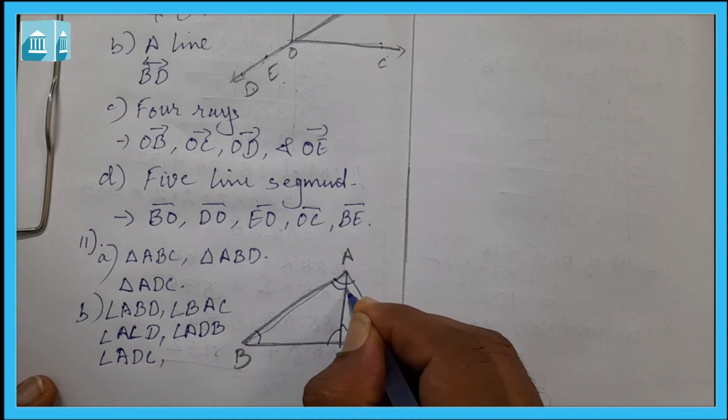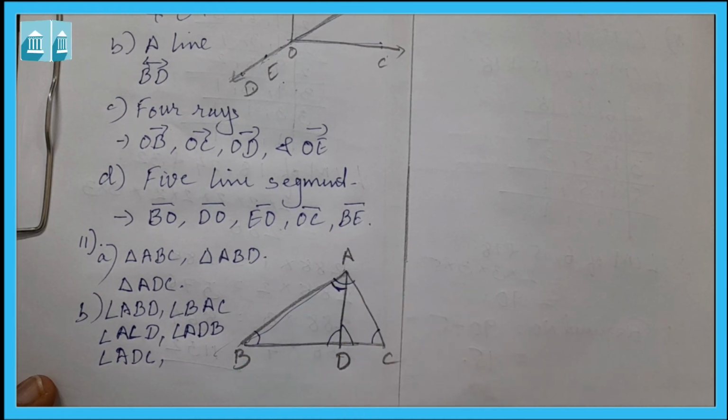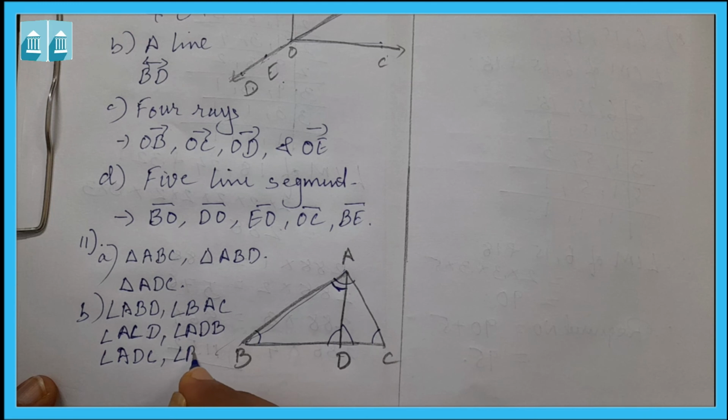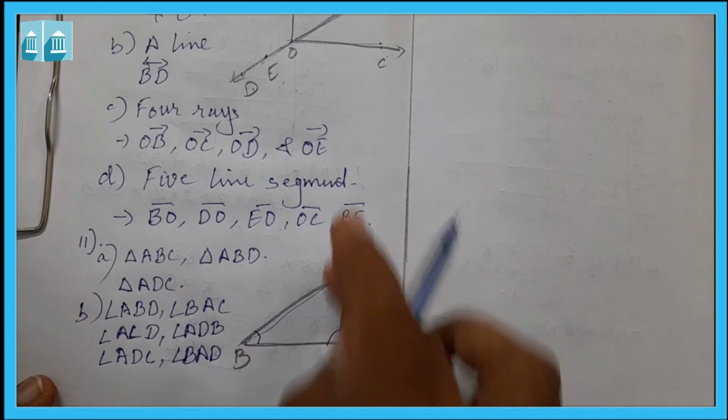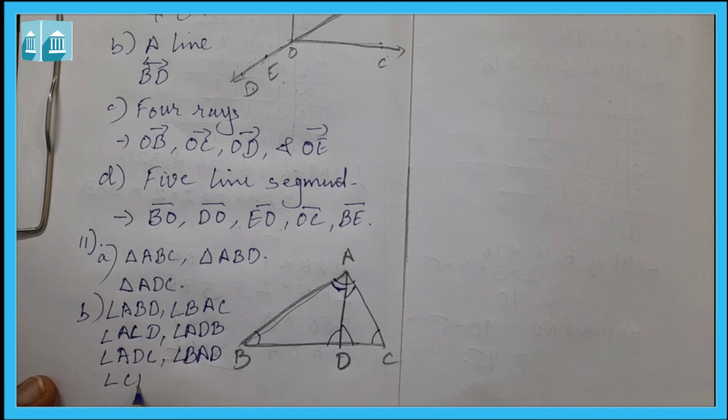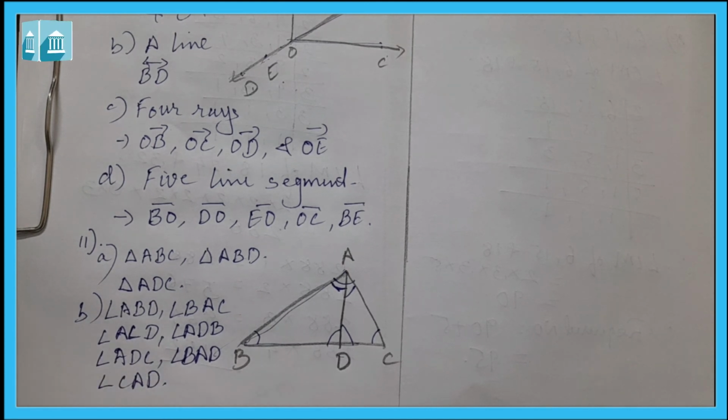Now this will be one of the triangles, angle BAD, and this is another, angle CAD. So in this way 7 angles are here.